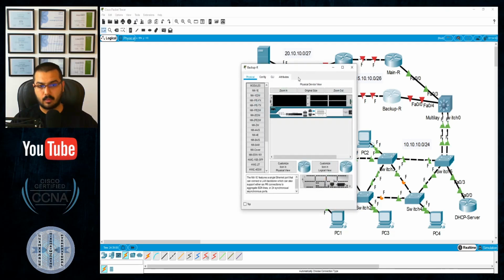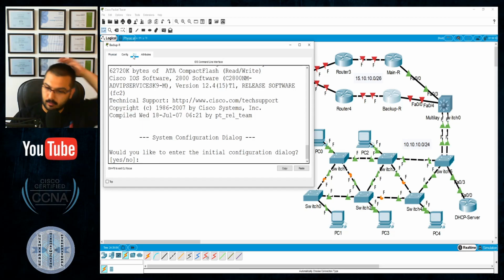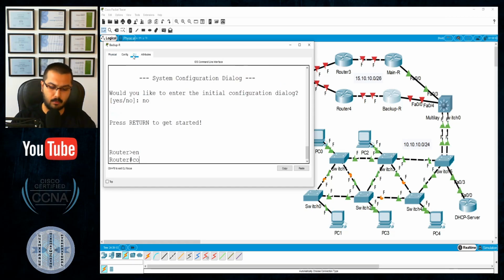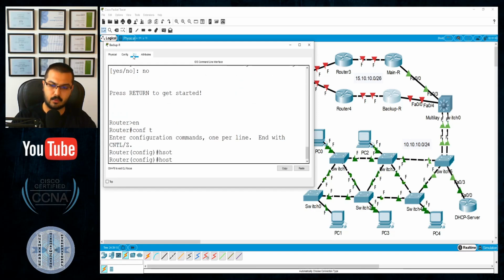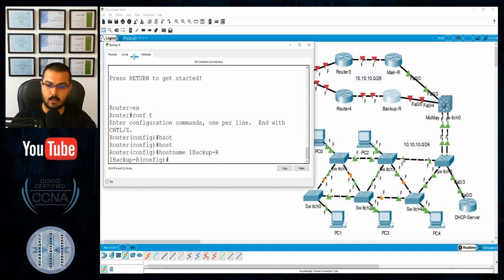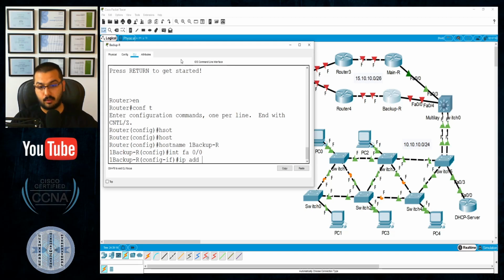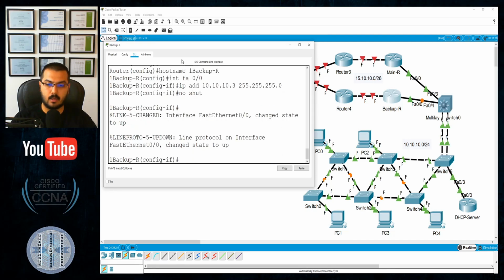Okay, let's move this window away for a few minutes. Let's go to the backup router and do the same with a different real IP address and somewhat different values regarding the HSRP. Enable, config, hostname, network 1, the backup router. Interface FastEthernet 0/0, let's give it .3/24 and enable it.